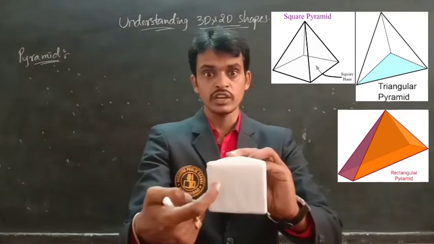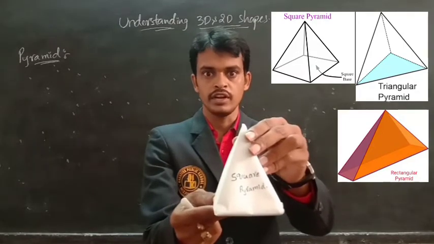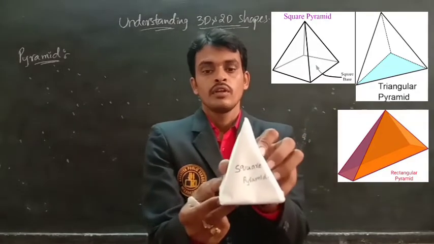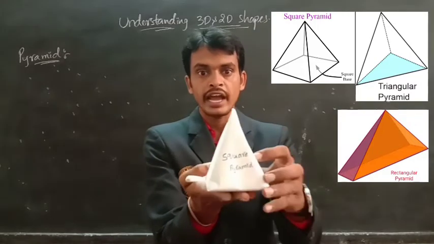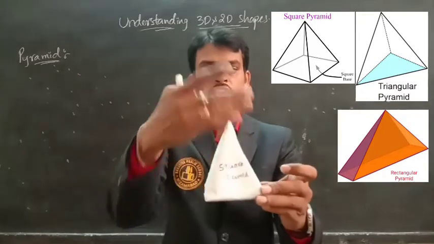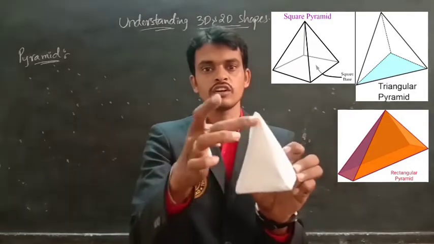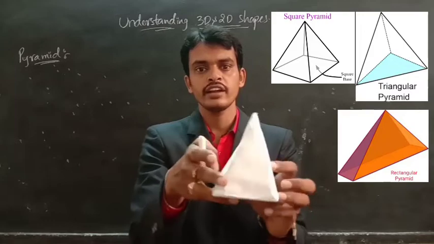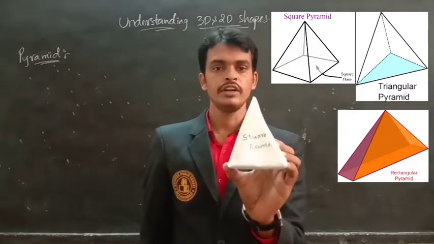So base is a square, then we name it a square pyramid. So a solid object whose base is a polygon and lateral faces are triangular faces. Look at here, are these triangular faces or not? All are triangular faces. It is called a pyramid.